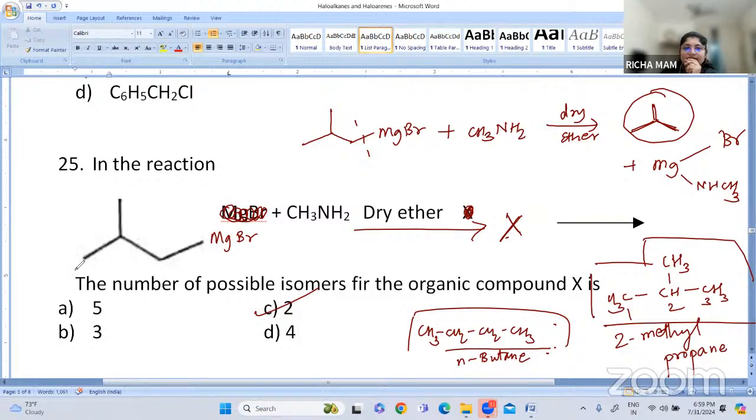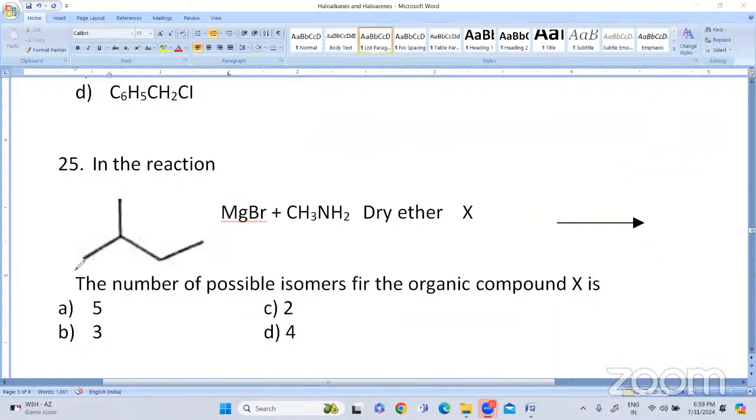So whoever has answered it as option number C, that is the correct answer. Option number C is the answer, no, ma'am? Yes. Option C is the only answer.